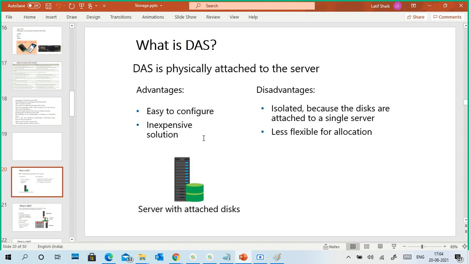All our systems are DAS only. What are the disadvantages? Isolated, because the disks are attached to a single server, so there is less flexibility for allocation. It means this is dedicated to that server only, and if you want to access it centrally, it is a little bit difficult.